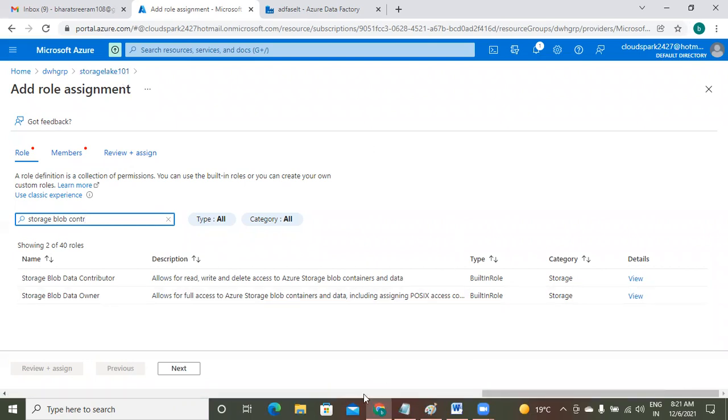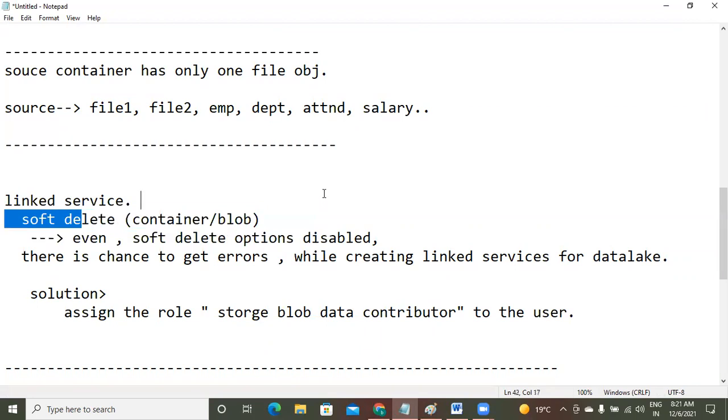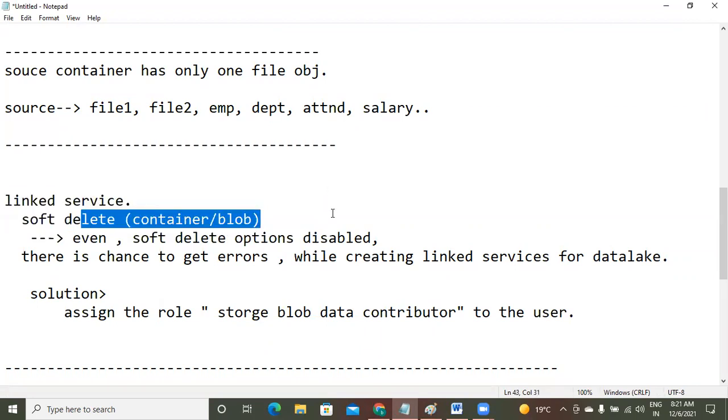Suppose you step in as an ADF developer, sir. They have given one pipeline, an already created pipeline, and they are asking you to run that pipeline. You got a linked service error. First, what do you have to check? Check for the soft delete option. Right. Can you disable that as a developer? No, you don't have a choice. Put a request to them.